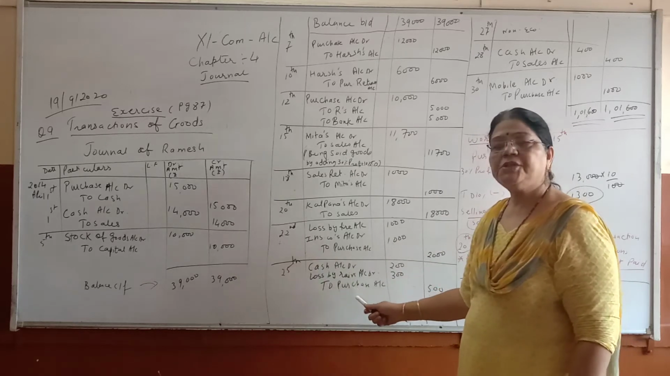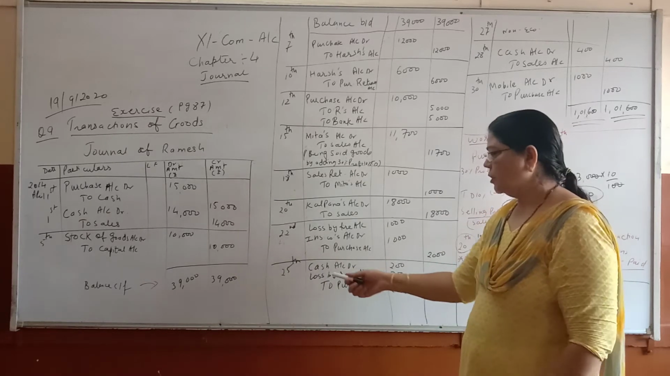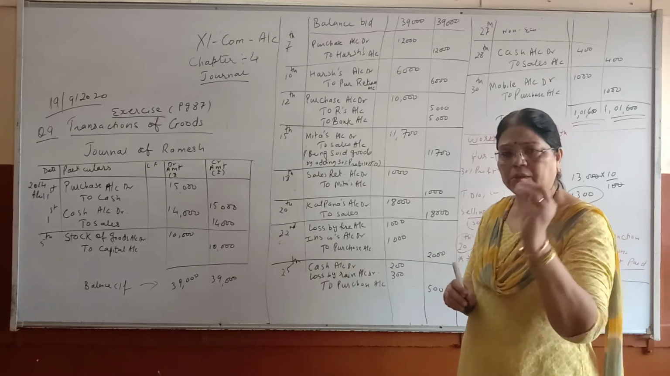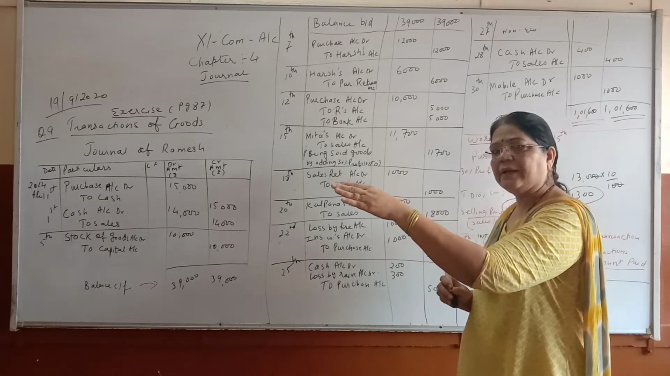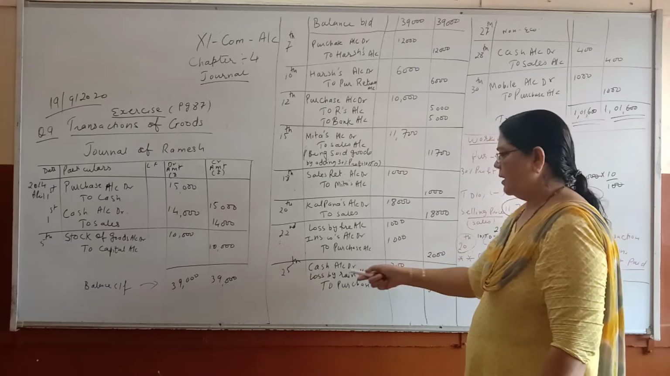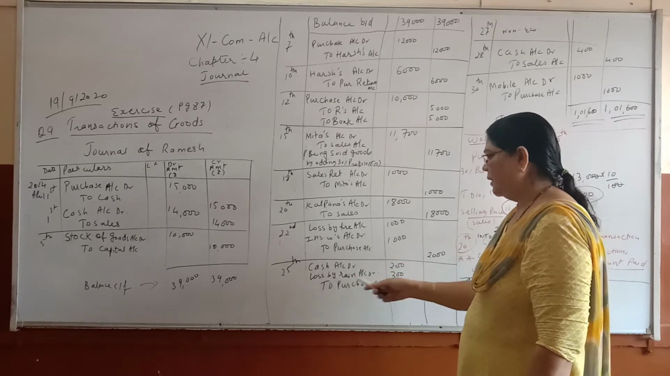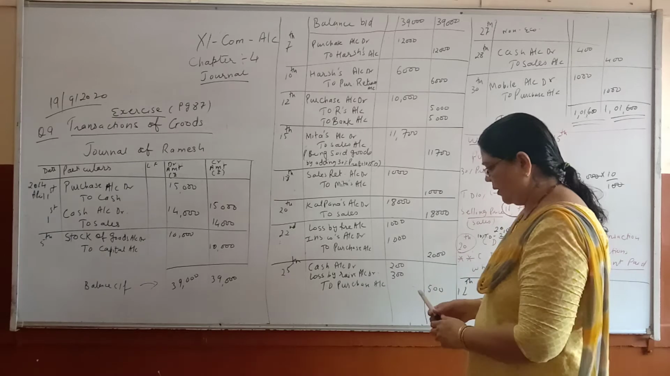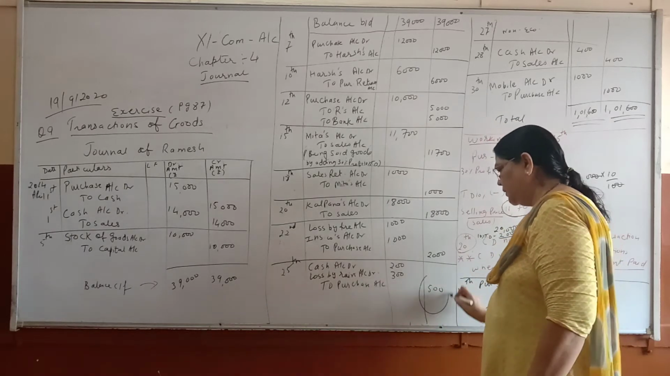Same way, goods destroyed by rain. But some goods were in good condition, so I have sold them. So I got cash account debit 200, loss by rain 300, and to purchase account 500. Goods destroyed was how much? 500.